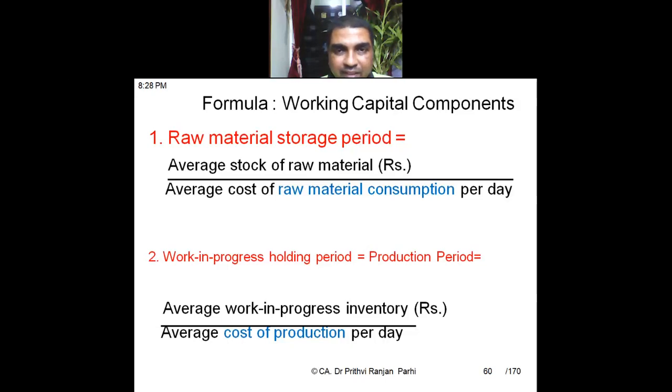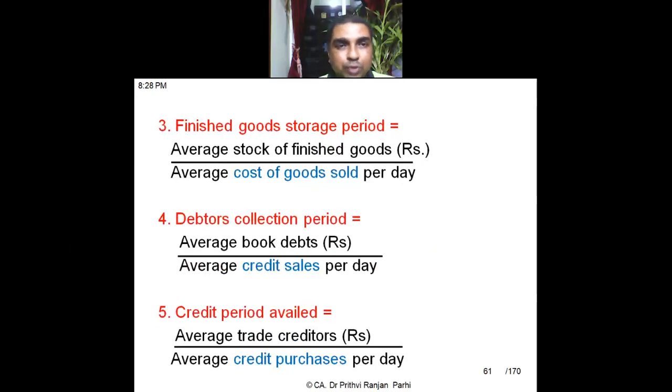Similarly, the finished goods storage period. We'll find out the average stock of finished goods divided by the average cost of goods sold. That way I can compute for how many days the goods will remain as finished goods. We call that the finished goods storage period.